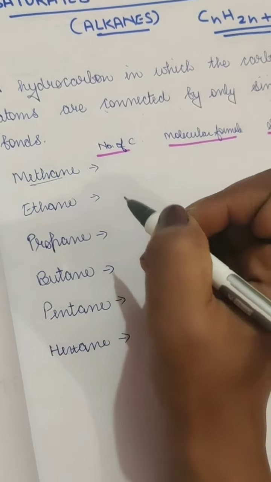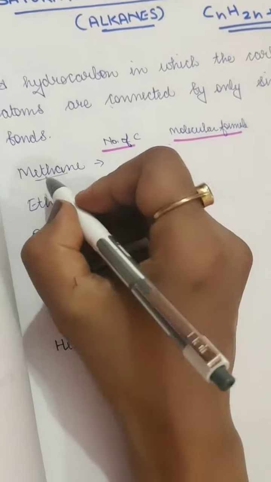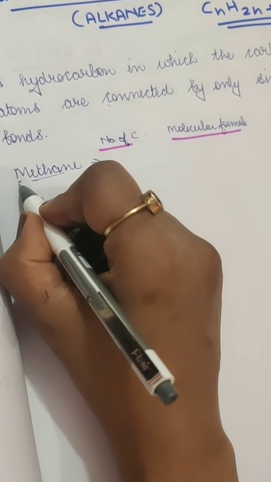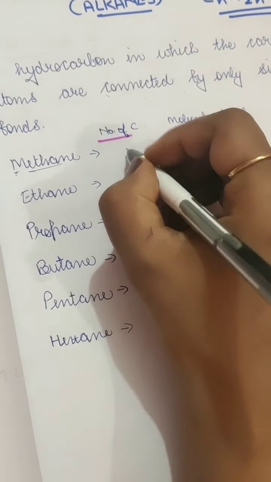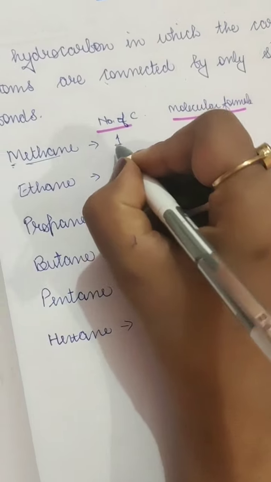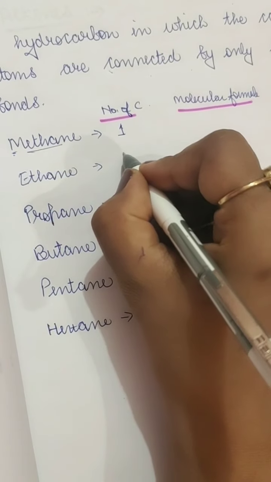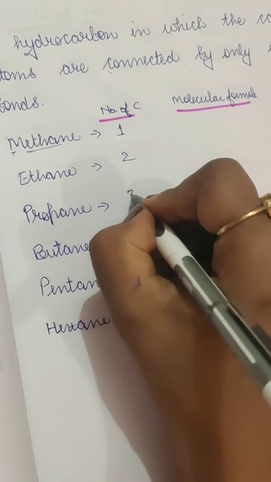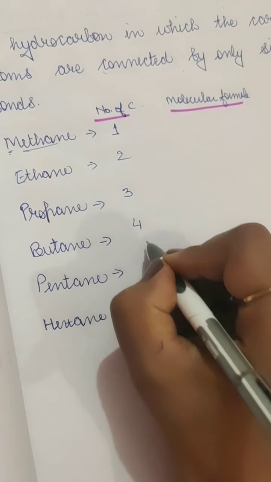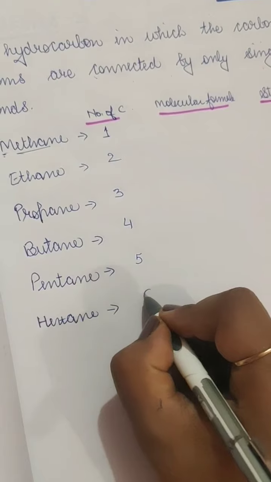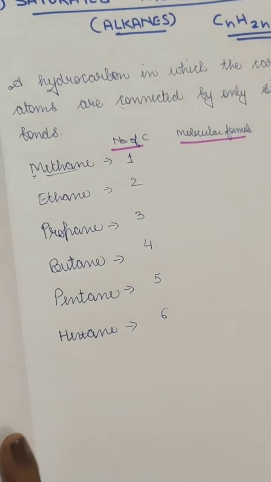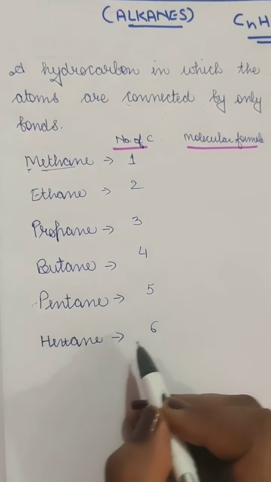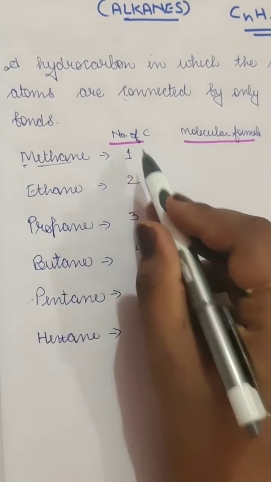Now the naming: when it has only 1 carbon atom, we call it meth. When it has 2 carbon atoms, we call it eth. When 3, prop. When 4, but. 5, pent, 6, hex, and so on. So hex means 6 carbon atoms, so the number of carbon atoms is 1, 2, 3...